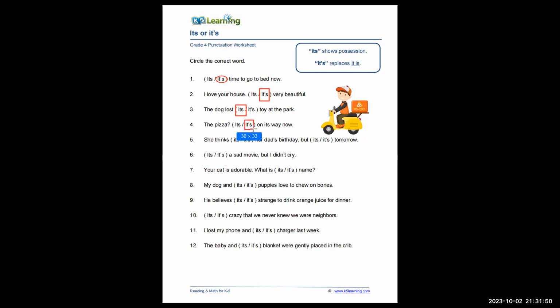Second one. It will be easy that you look at the word after the section that you need to choose. It'll be easy to identify.